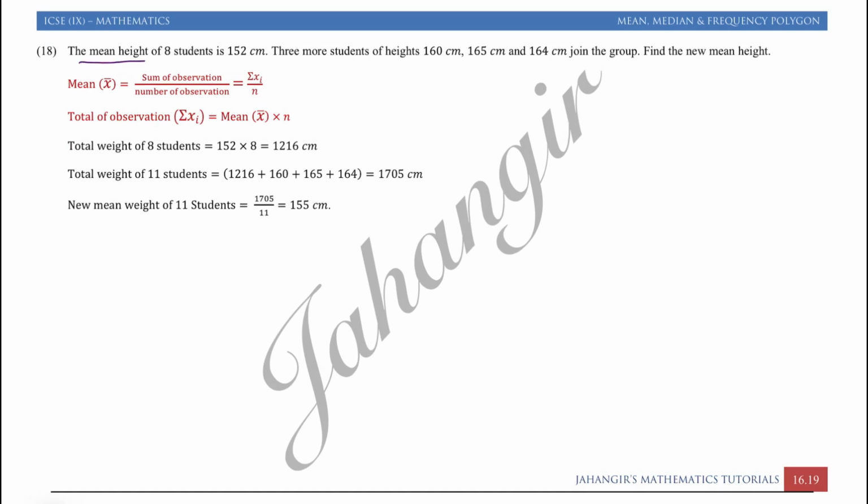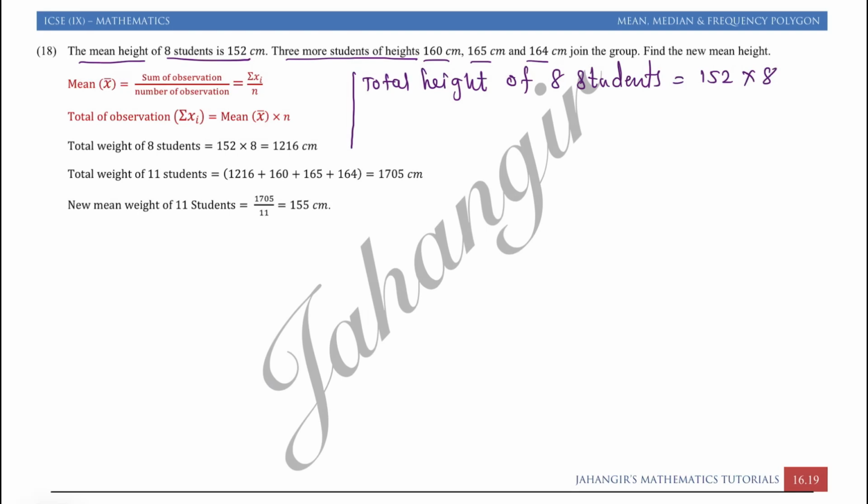Question 18. The mean height of 8 students is given. 3 more students of height 160, 165, 164 centimeter join the group. Find the new mean height. It's similar to the previous question. So here first we will find total height of 8 students is equal to 152 into 8. 8 sixes are 48, 8 ones are 8, 9, 10, 11, 12, 1216 centimeter.